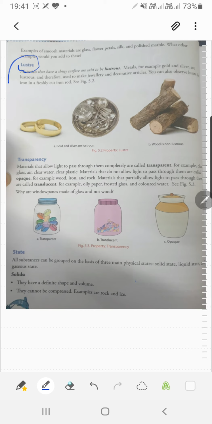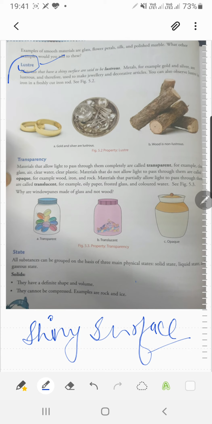The next property which we will discuss here is luster. So what about luster? Luster means a shiny surface, a surface which glows. If the surface of the object or material is glowing, we can categorize it in the group of luster on the basis of the property that it is shiny. So we'll say that the material is lustrous. Materials that have a shiny surface are said to be lustrous.